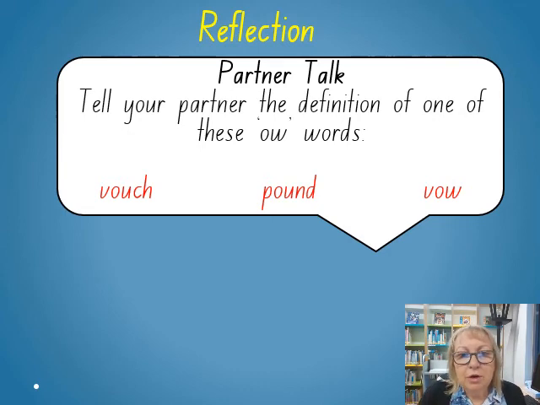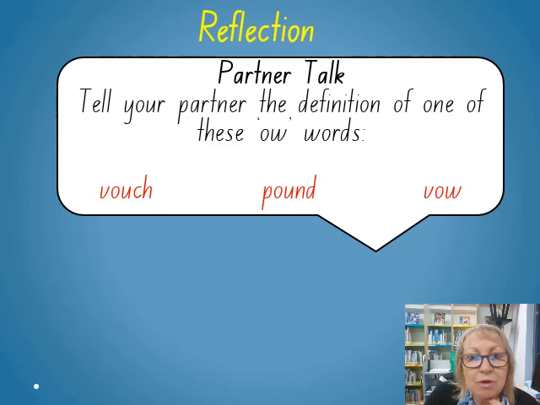Partner talk. Tell your partner the definitions of one of these words that we have. Can't really tell our partner, so if mum or somebody's there, or maybe you can think about them yourself. So we want to know what the definition, the meaning of the word vouch is. What's the definition for pound, and what's the definition for vow? Let's see if we can remember. To vouch for someone is to say that you know that they are true and reliable. So I could say I can vouch for Ed that he plays fairly when we play handball.